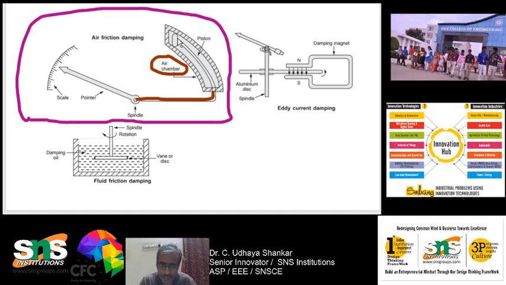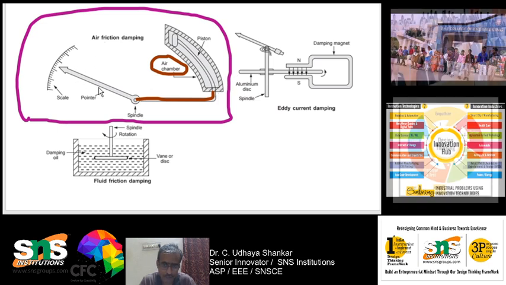For example, if the needle is pointing very high, then this piston also moves along inside the chamber, and because of which the pointer will be damped at a very fast rate.